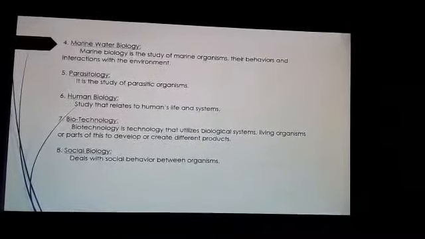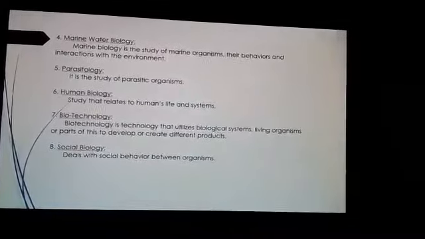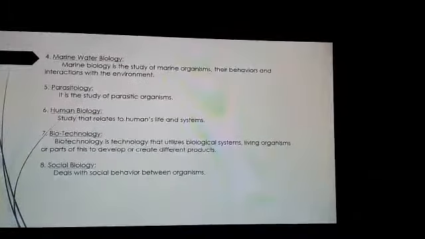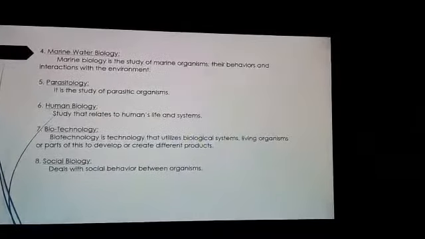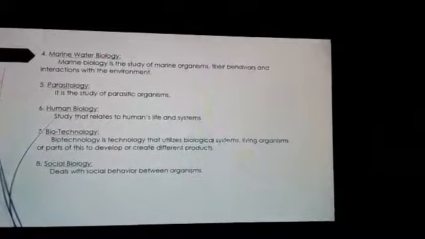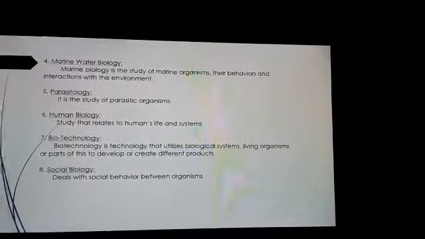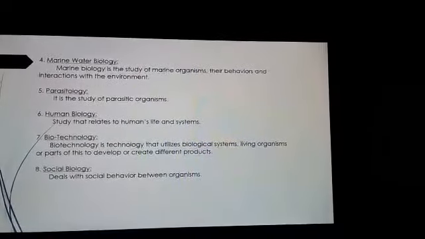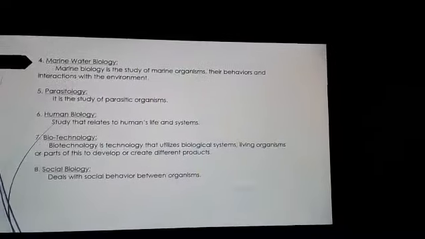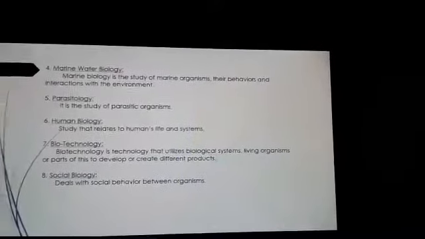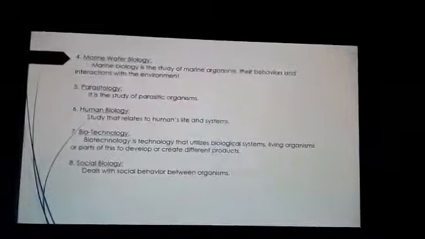So that comes with the help of biotechnology. It is a technique. Number eight, social biology, that deals with the social behavior between organisms, what their climate is, what their behavior is, how they deal, that all comes in social biology.